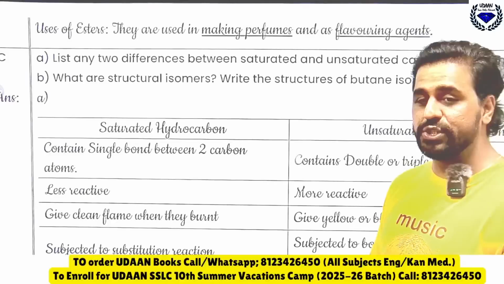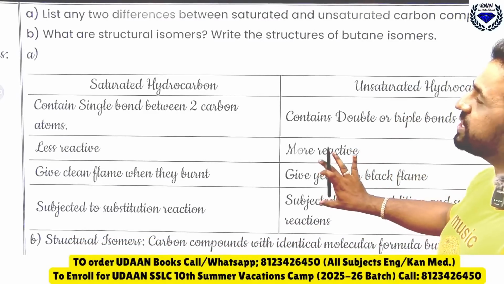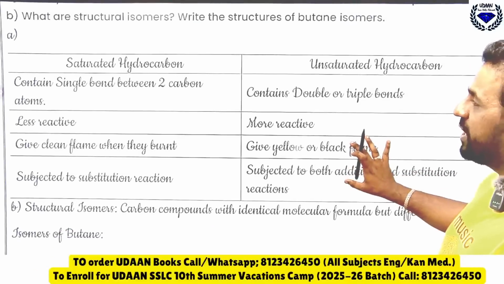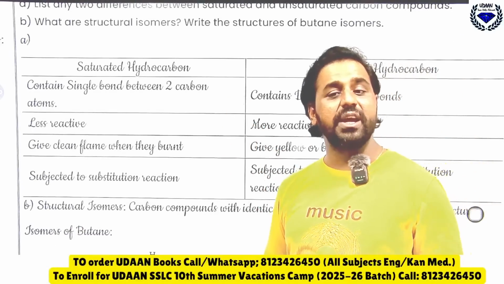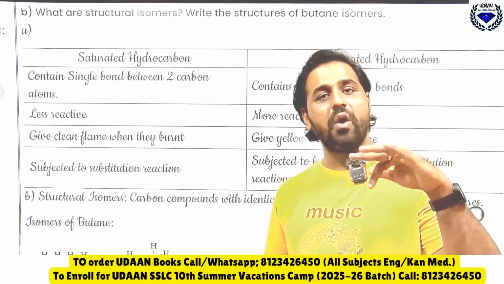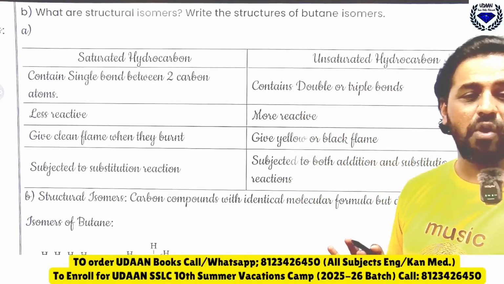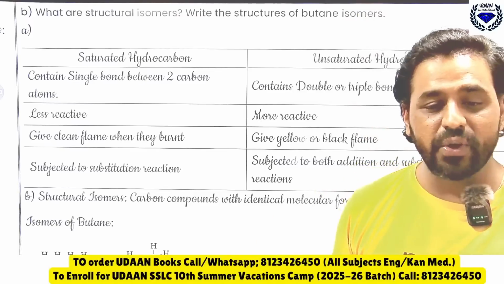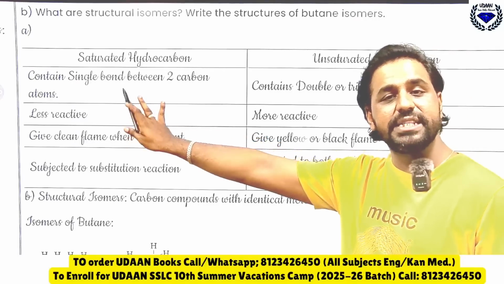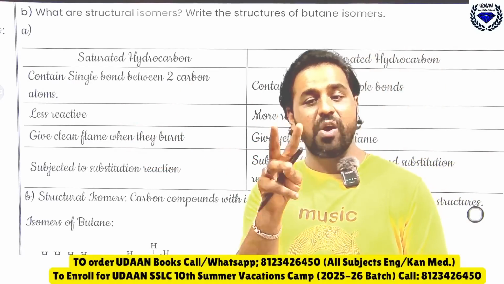Next one: list any two differences between saturated and unsaturated carbon compounds. What are structural isomers? Write the structures of butane isomers. See, what are saturated hydrocarbons? You know already, the hydrocarbons which contain only single bonds between two carbon atoms we call saturated hydrocarbons. Similarly, if they contain double or triple bonds, we call them unsaturated hydrocarbons. Saturated hydrocarbons contain single bonds between the carbon atoms; unsaturated hydrocarbons are those which contain double or triple bonds.